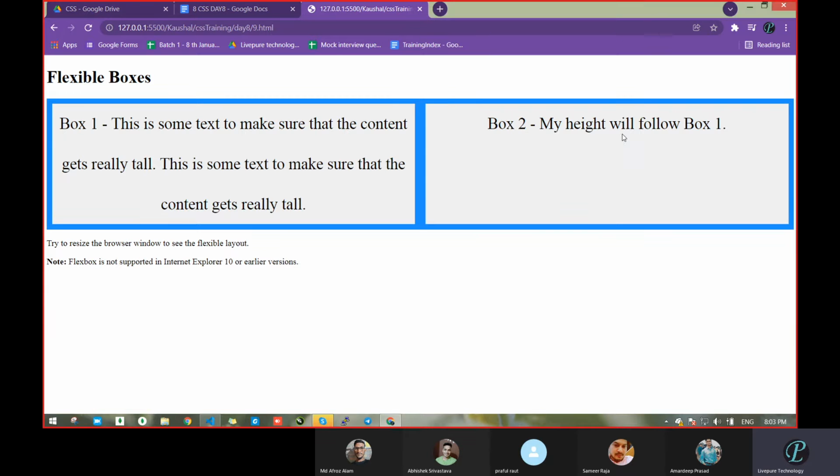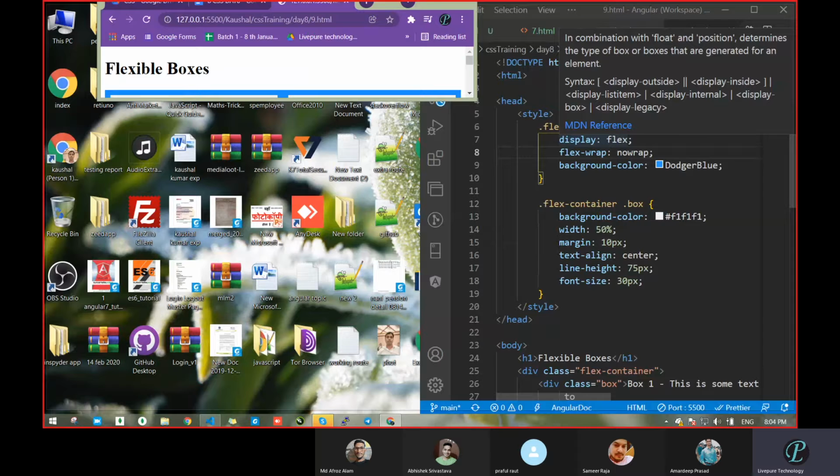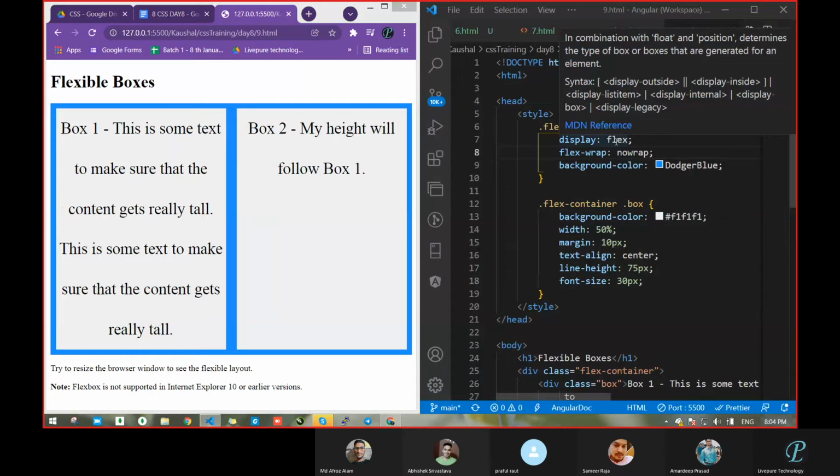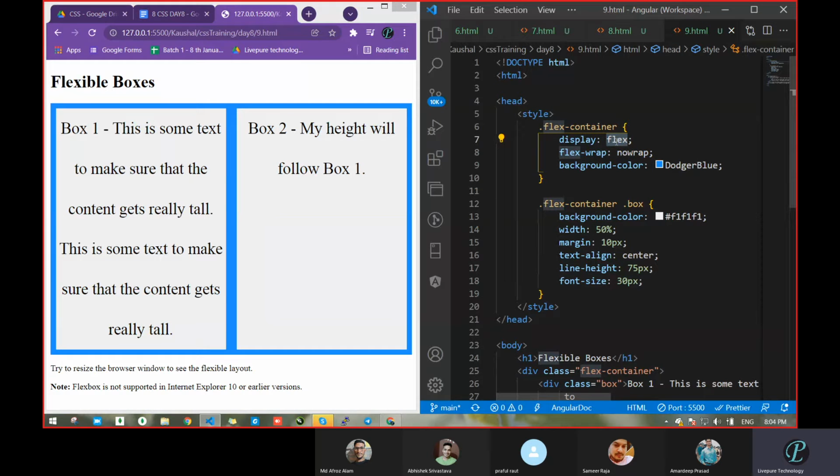Let's verify other properties of display. Can anyone tell what the other display properties were? We had seen this. I think yesterday itself we had seen. Can anyone? See, none, hidden. None, hidden, or anything more?